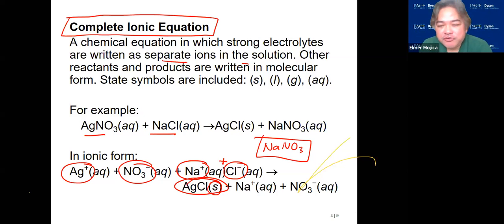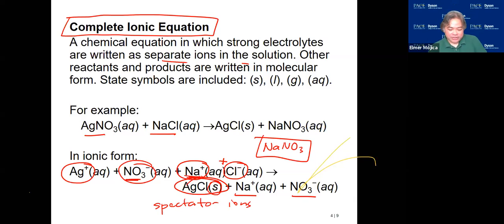Okay? Now, if we're going to look at this, we can still simplify this reaction, because we have sodium ion and nitrate ion, and on the other side, they also exist, right? They don't participate in the reaction because they remain the same at the beginning and at the end of the reaction. So they are just like watching there. The term we call for them is the spectator ions.